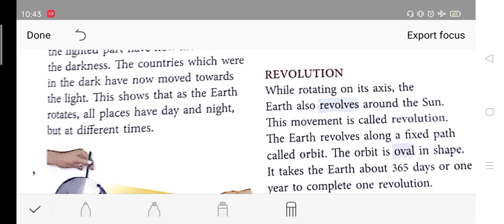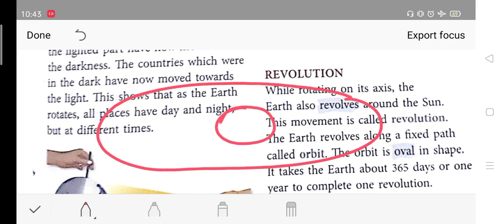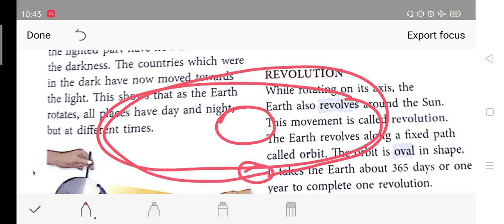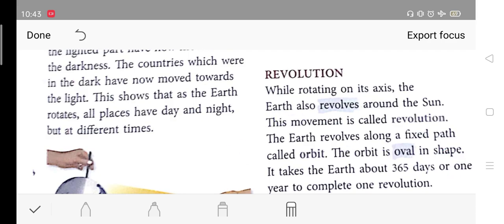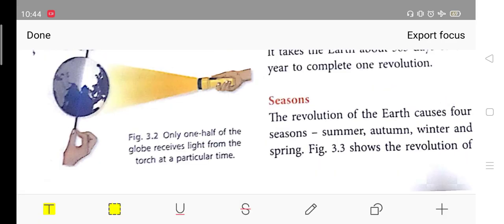It takes the earth about 365 days or 1 year to complete one revolution. So if earth has to go around the sun, if this is the sun and earth is this, so if earth starts from here, अगर earth यहाँ से शुरू होके वापस से यहाँ पर आएगी, it will take 365 days. Okay, and this we call as 1 year or one revolution. I hope you understood this much.